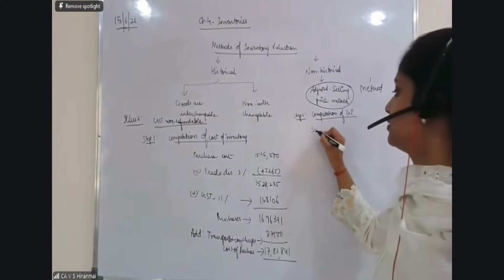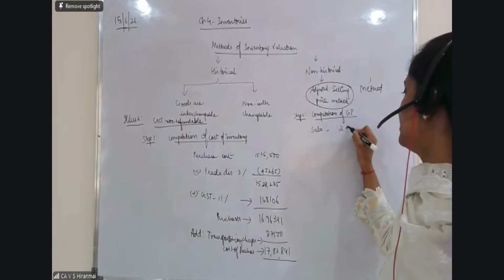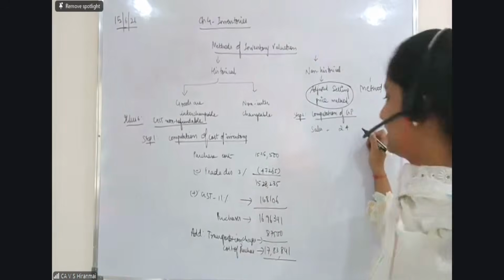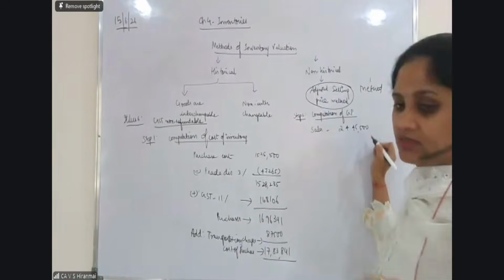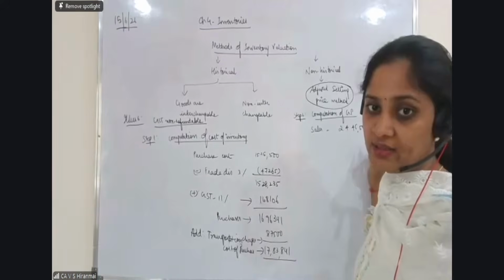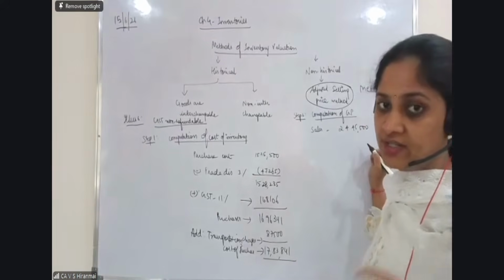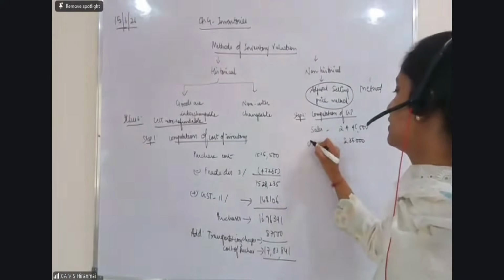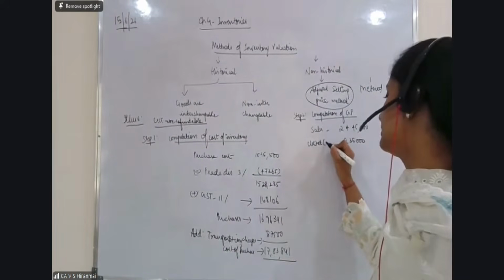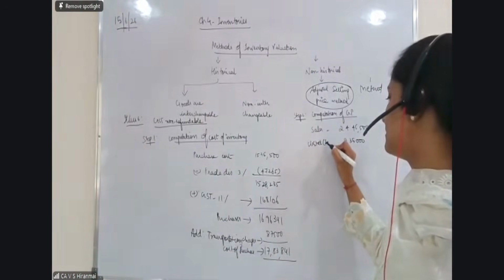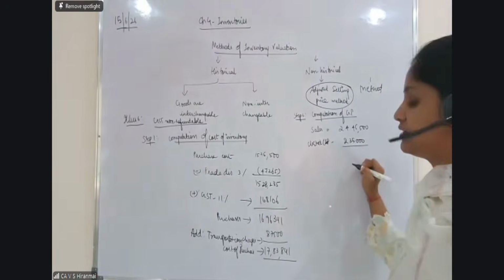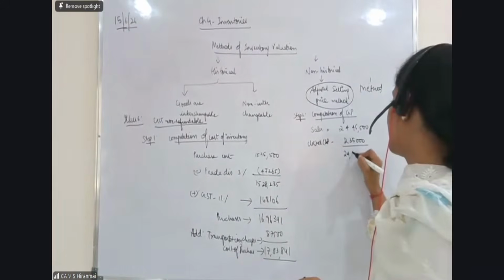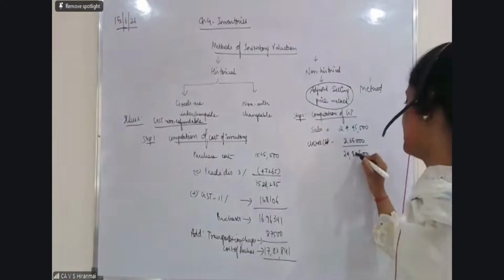Computation of gross profit में total sales कितना है? 24 lakh, and how much is the total sales coming to? 24 lakh 45,500. Am I right? 24 lakh 45,500. And the closing stock ka value is nothing but 2 lakh and 35,000. Now this closing stock is given to you at the invoice value or the sale price, correct? So you are considering both. When you add these two, you are getting, what is the value? Can somebody tell me? 24 lakh 80,500 is the value.